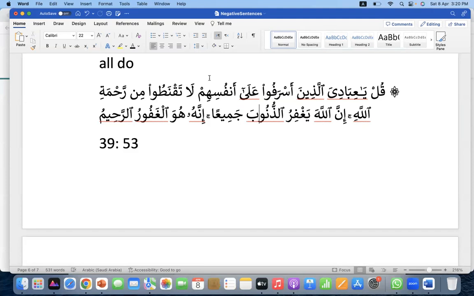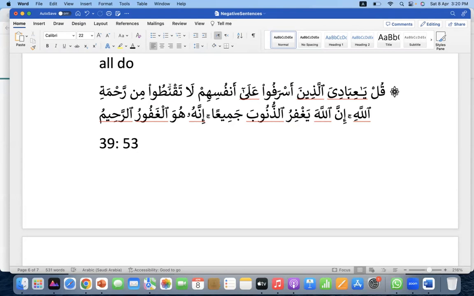The moment you say I cannot be forgiven, you are in this category. La taqnatu. You have already lost hope, and you are in a worse category. Just by saying that nothing can happen to me, Allah will not forgive me, is itself kufr. Or saying that Allah will never forgive that person is also a statement of kufr. So you are losing hope on his behalf. Nobody can say Allah will not forgive him, or Allah will not forgive me. These are words of losing hope from the mercy of Allah subhanahu wa ta'ala.